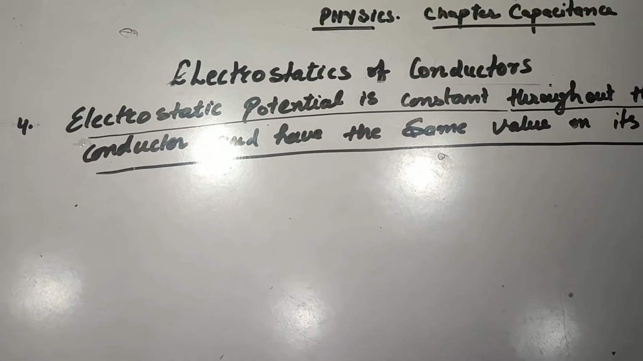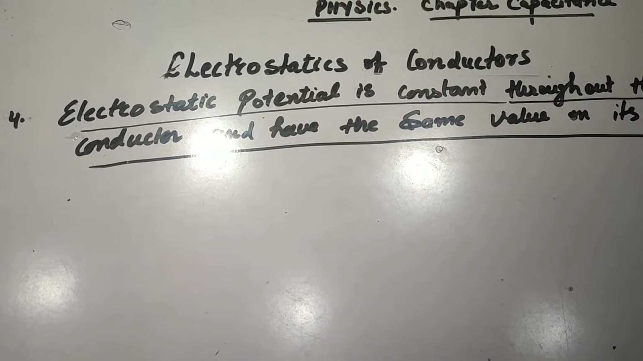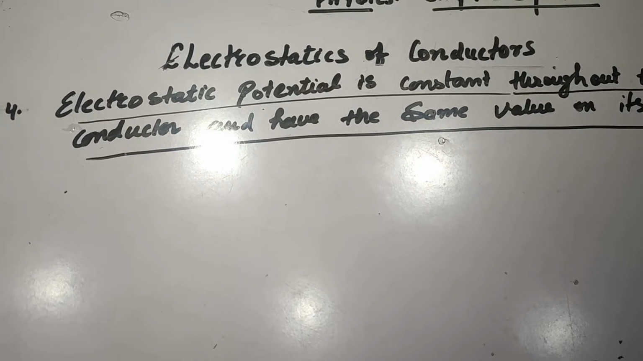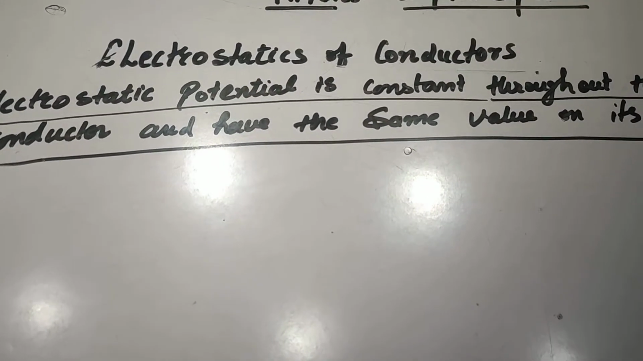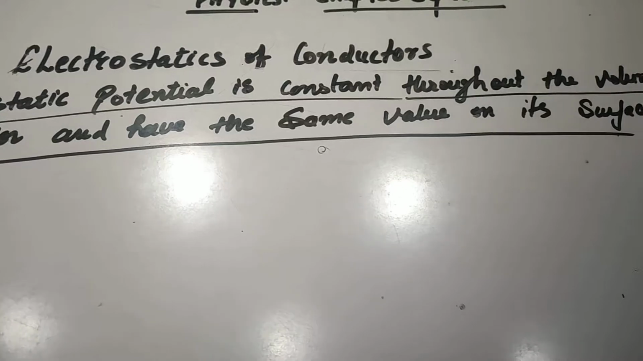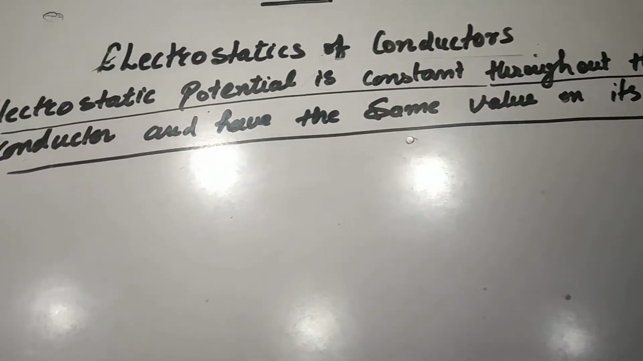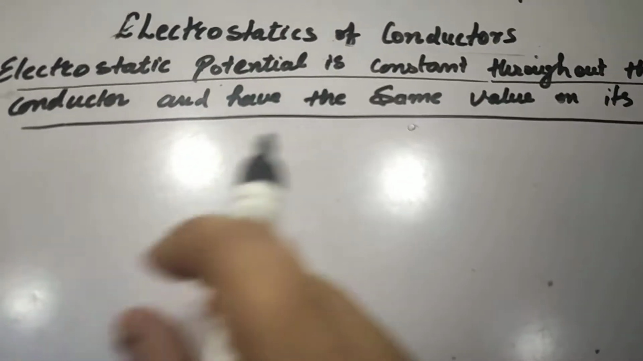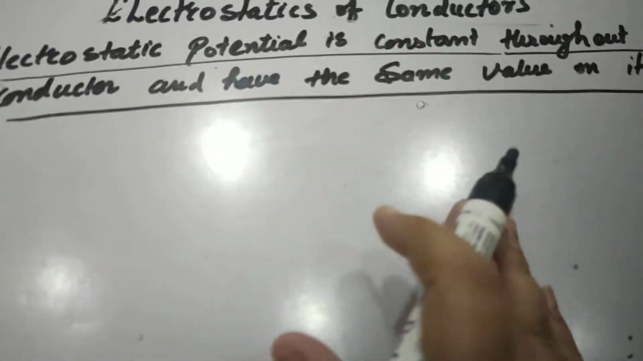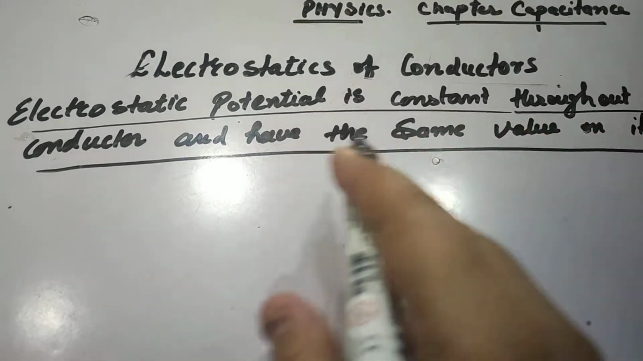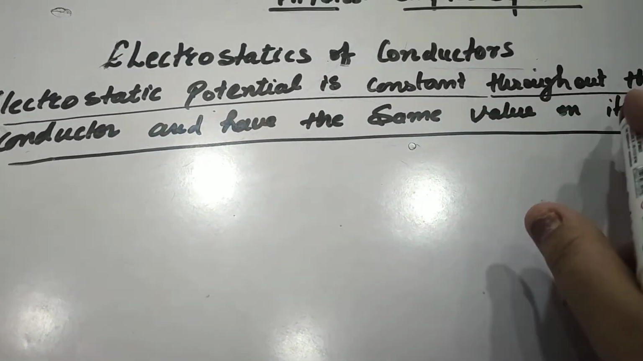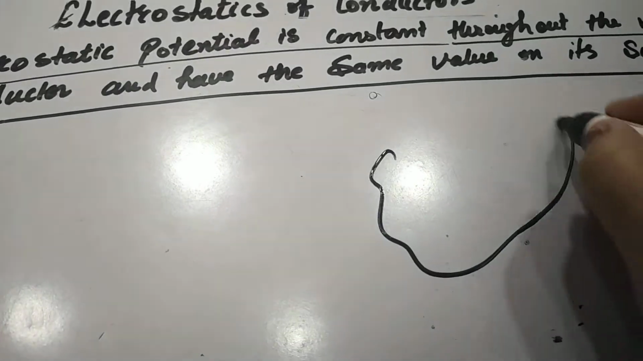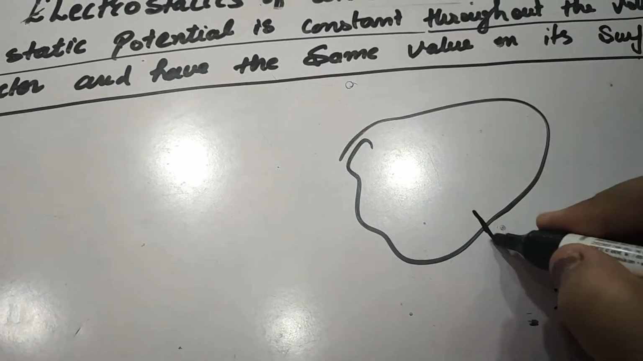The fourth property of electrostatics of a conductor is one of the important properties: electrostatic potential is constant throughout the volume of the conductor and has the same value on its surface. Now let us discuss this. Here we have to prove that electrostatic potential is constant throughout the volume. Throughout the volume means, let us consider this is a conductor.